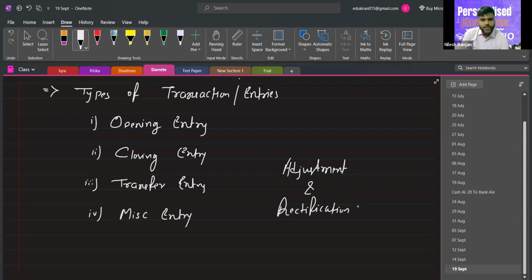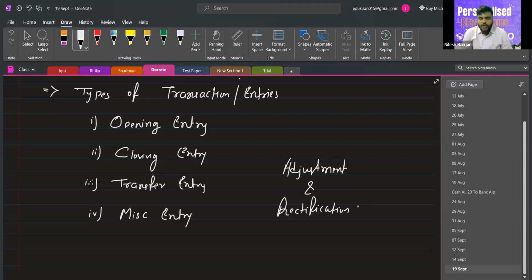Now, what is opening entry? Let's understand this: after completion of a year, in the beginning of the next year, there is some balance left in our book. Yes or no? Yes, sir. There will be some balance, because we have not shut down our business in the previous year, so it will be carried forward to the current year.